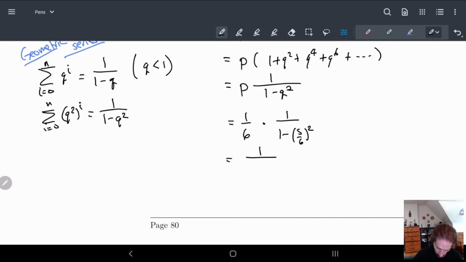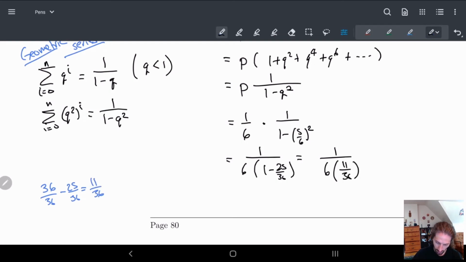We get 1/6 times 1 over (1 minus 25/36), which is 36/36 minus 25/36, I guess, 11/36. So we get 11 over 36. The 6's here will cancel, so I can bring the 6 above. So I get 6 over 11. This is roughly a 54.55% chance. So your friend has a 54.5% chance of winning.